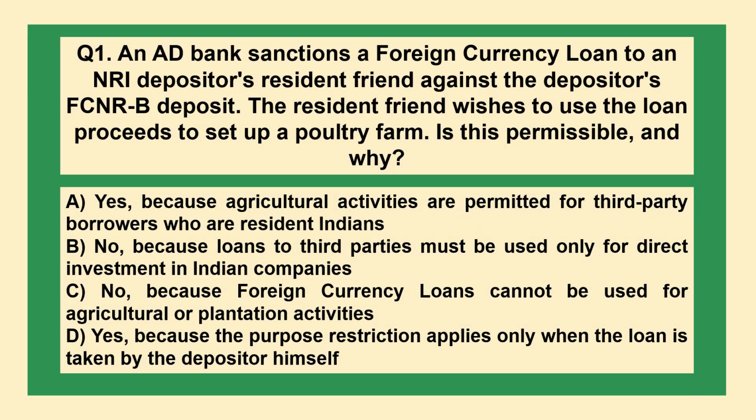An AD bank sanctions a foreign currency loan to an NRI depositor's resident friend against the depositor's FCNR B deposit. The resident friend wishes to use the loan proceeds to set up a poultry farm. Is this permissible and why? Option A, yes, because agricultural activities are permitted for third party borrowers who are resident Indians. B, no, because loans to third parties must be used only for direct investment in Indian companies. C, no, because foreign currency loans cannot be used for agricultural or plantation activities. D, yes, because the purpose restriction applies only when the loan is taken by the depositor himself.